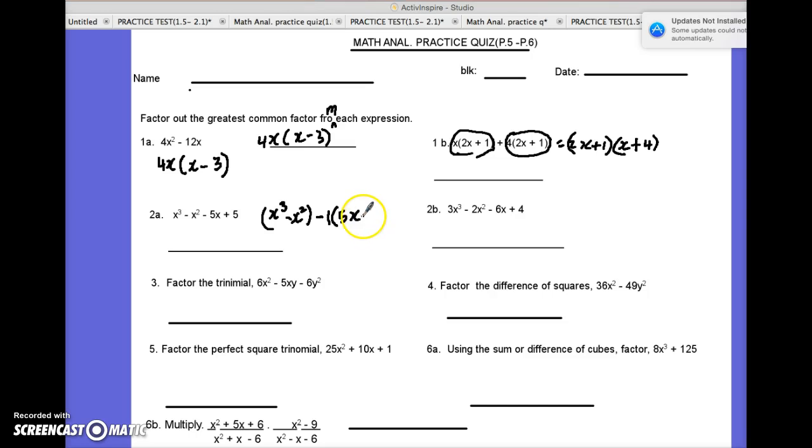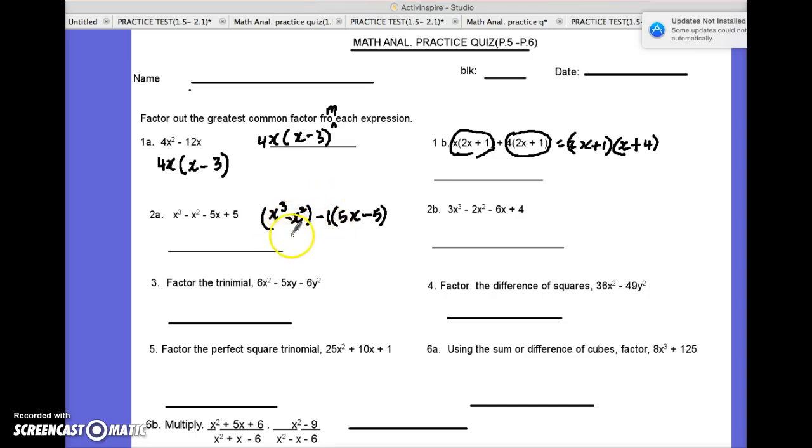So what goes in here cannot be plus anymore. It has to be a minus 5. And you say, why? This is plus. Yeah, but watch carefully. A negative 1 times a negative 5 will give you back the plus 5 here. So you have to be careful when you start to group with a minus before your second group.